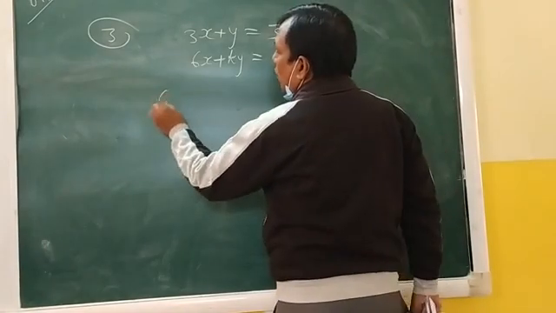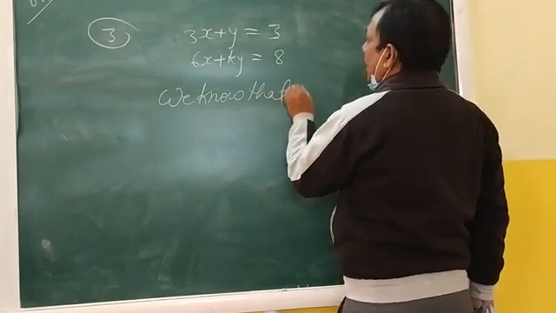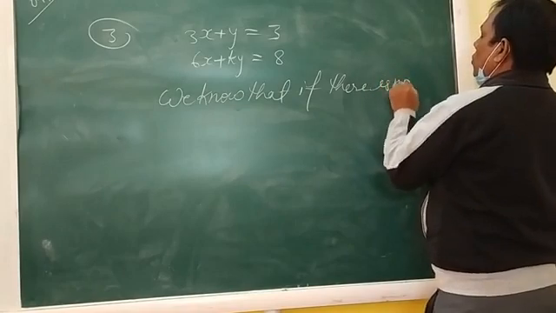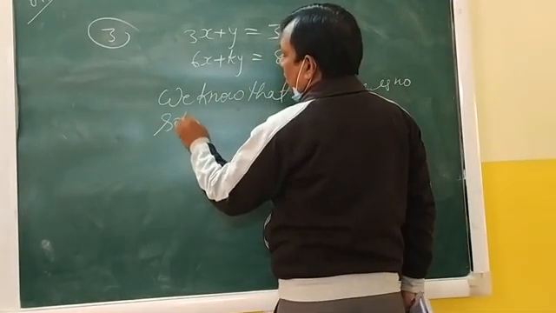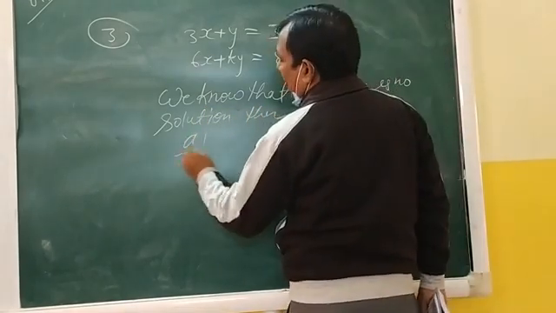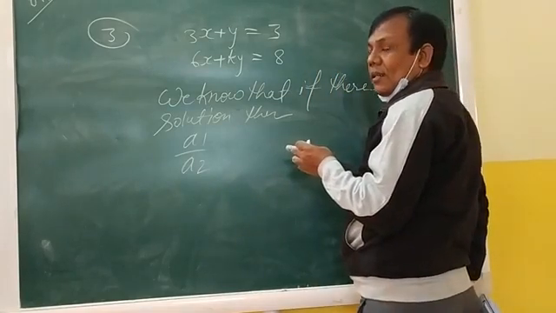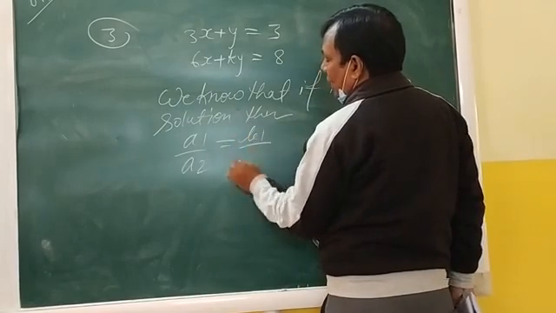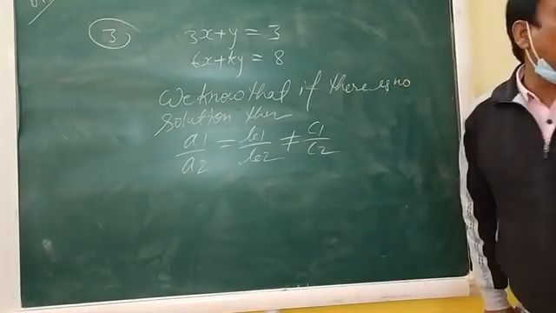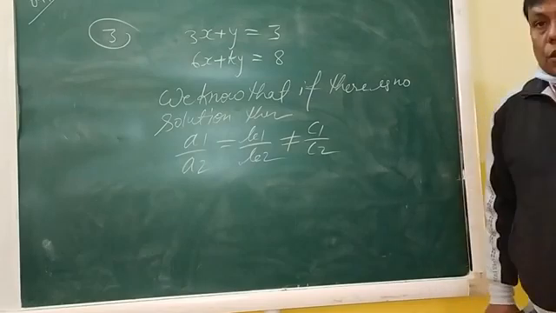So we know that if there is no solution, then a1 by a2 equals b1 by b2 not equal to c1 by c2. This is the condition when a pair of linear equations does not have a solution.